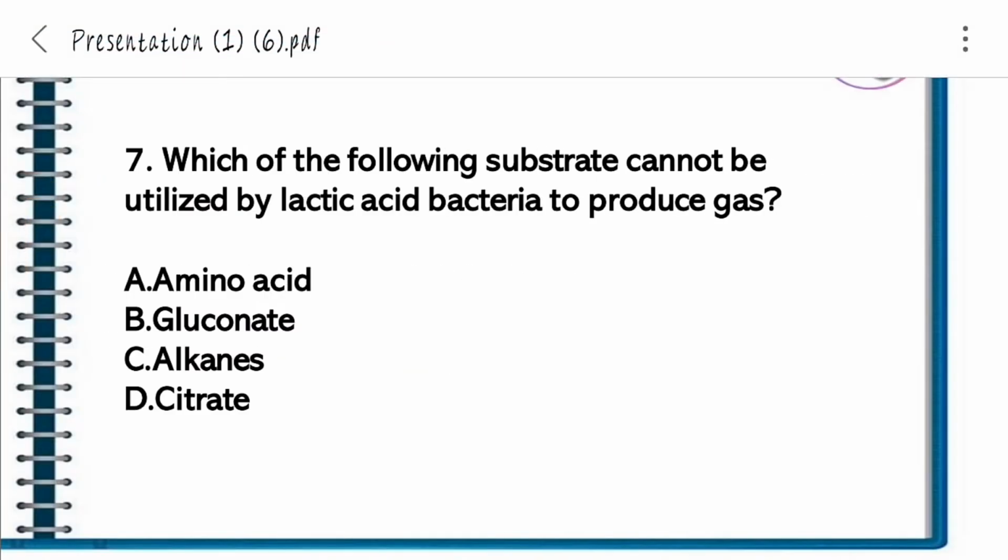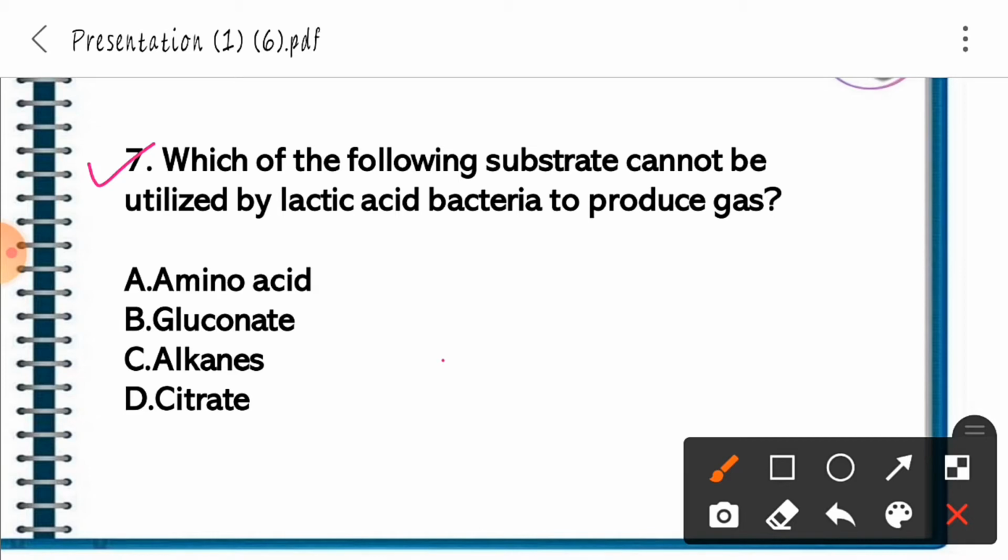Question 7. Which of the following substances cannot be utilized by lactic acid bacteria to produce gas? The correct answer is option C. Alkaline is not utilized by lactic acid bacteria to produce gas.